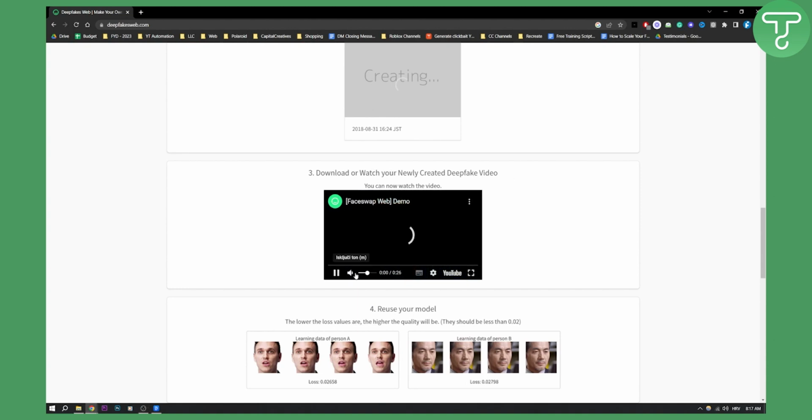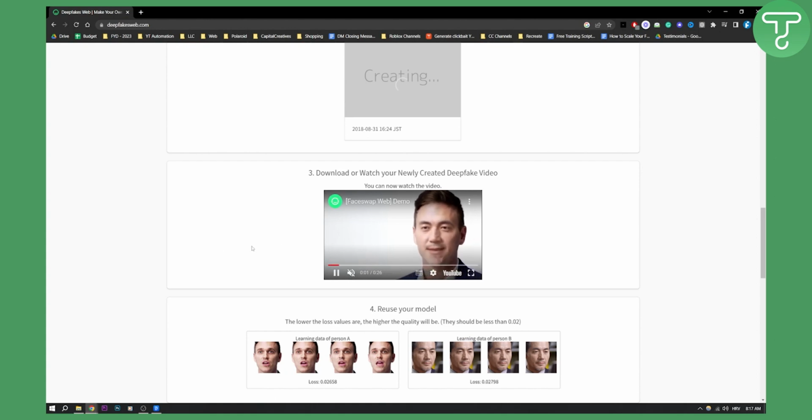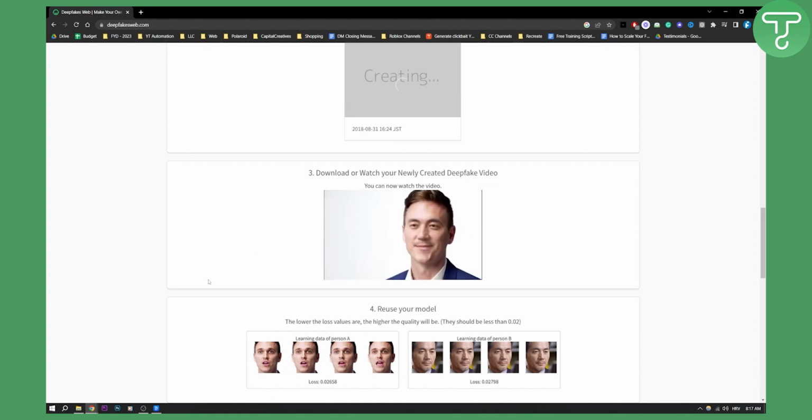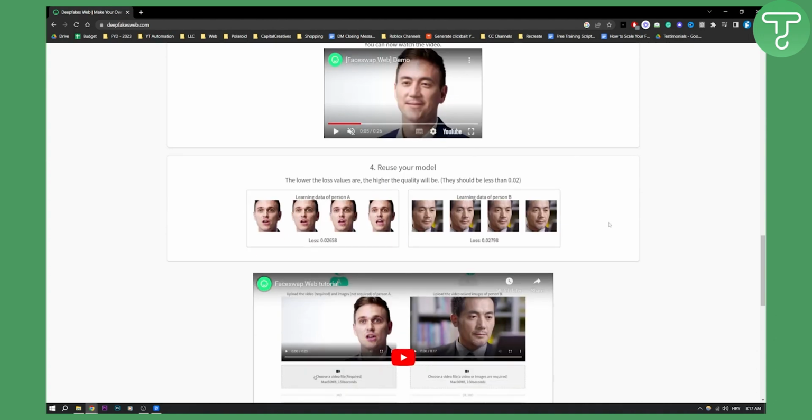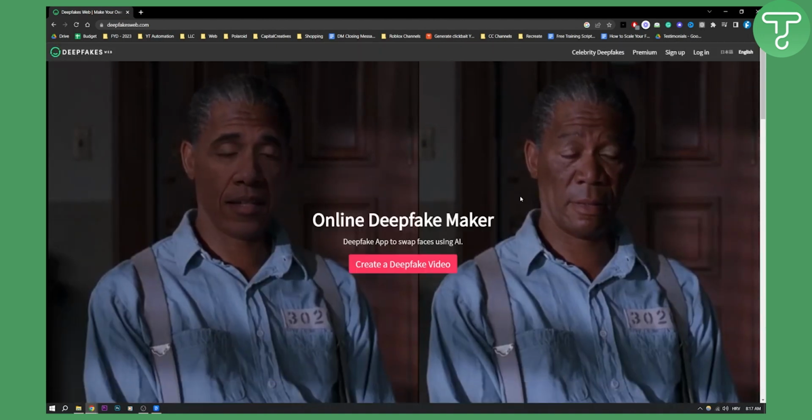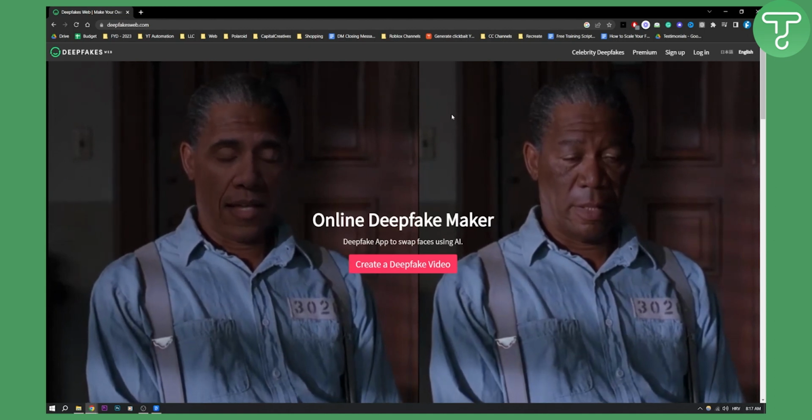Now this is just an example right here, as you can see. This is a deepfake video right here. So you can do a lot of different things. You can reuse your model. The lower your loss values are, the higher the quality will be. And yeah, basically this obviously comes at a cost.